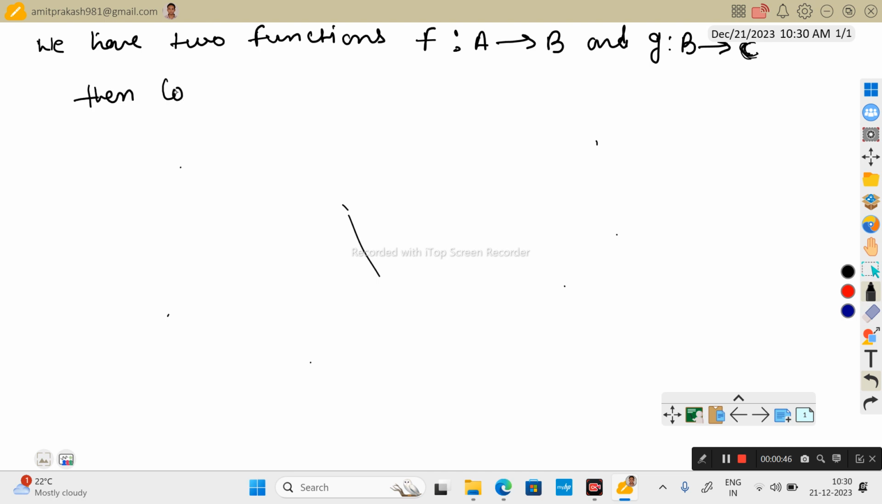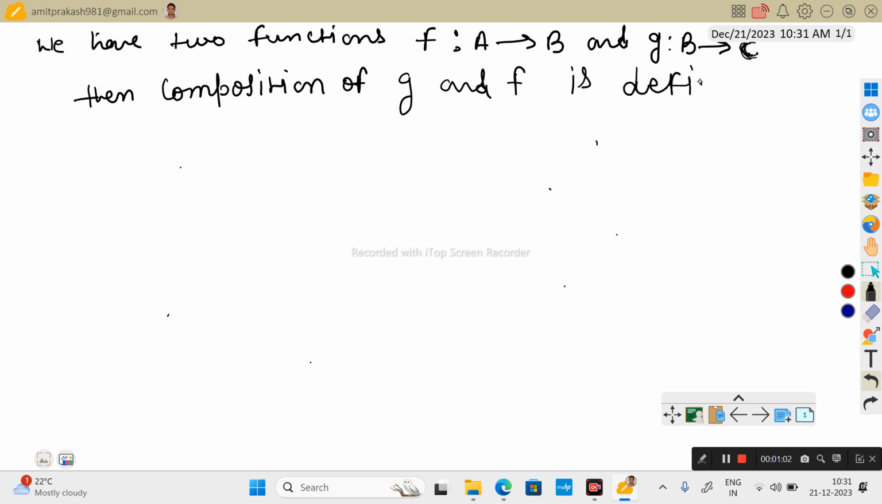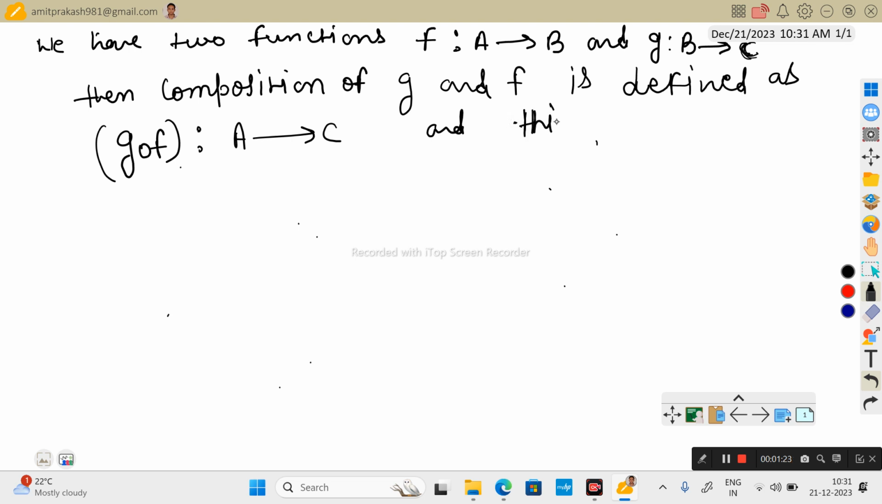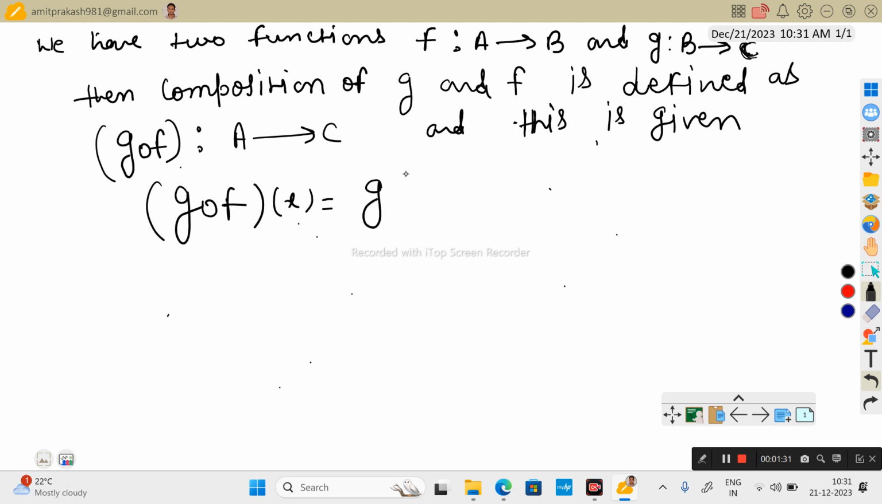Then composition of g and f is defined as g o f from A to C, and this is given as (g o f)(x) equals g of f(x) for all x in A. This is the definition of composition of the functions g and f.